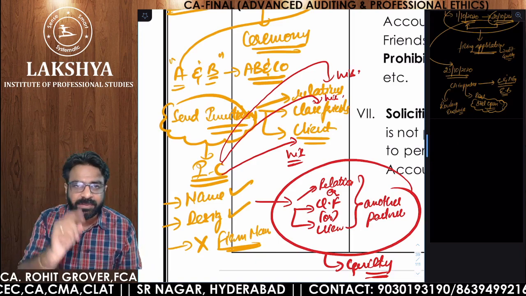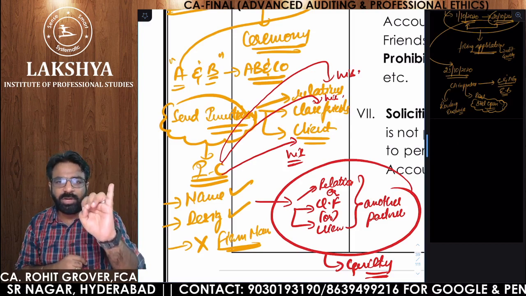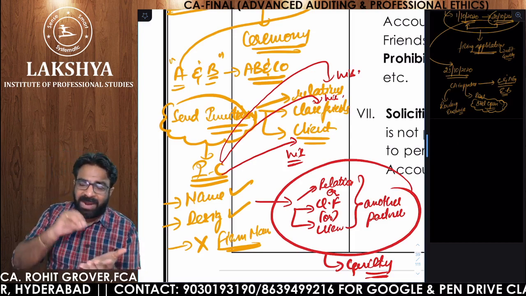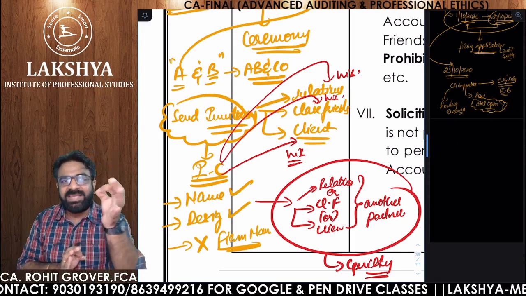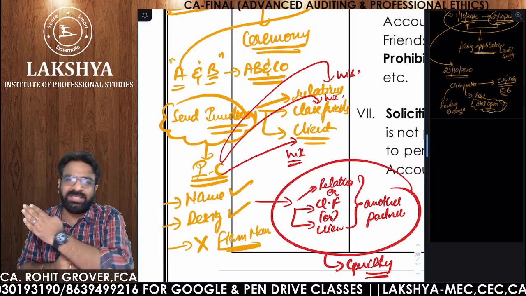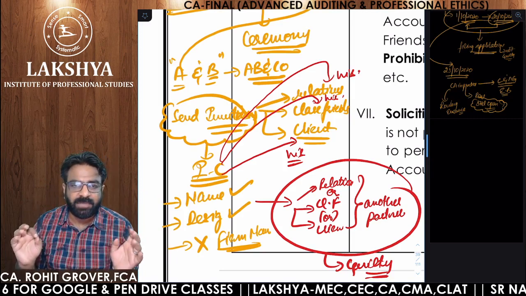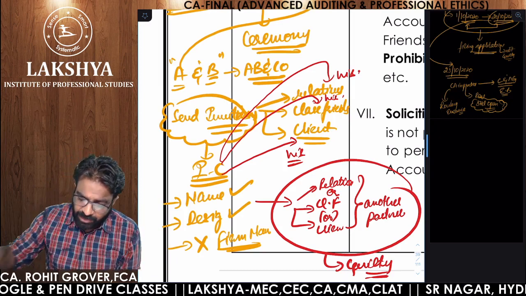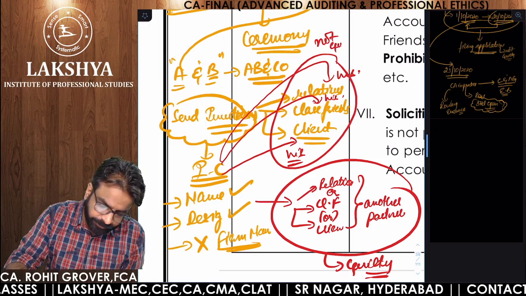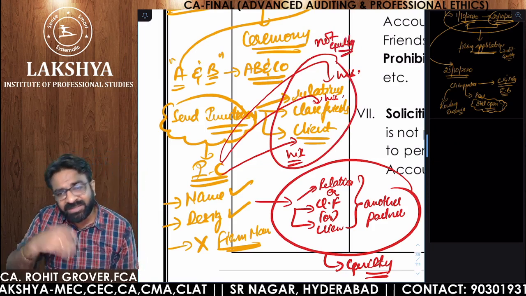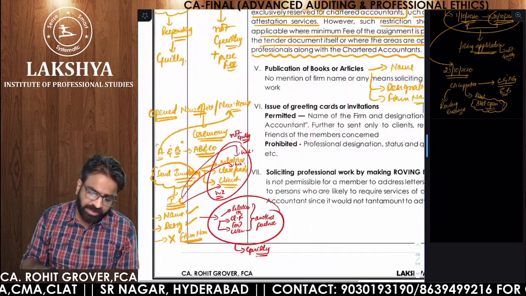guilty. Reason: your relatives know you, your close friends know you, your clients know you, but if you are sending to your partner's relatives, close friends, and clients, ICAI assumes that you are doing indirect solicitation. Indirect, you are demanding the work from them. Are you getting the point? So if you are sending it to your own, not guilty. But if you are sending it to your partner's relatives or close friends or clients, then in that case you are guilty. Clear?